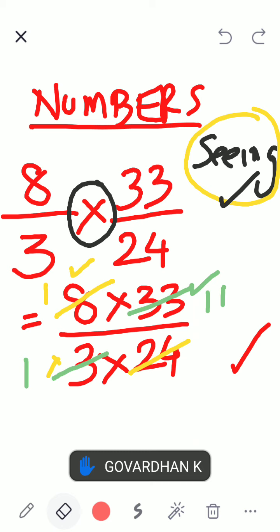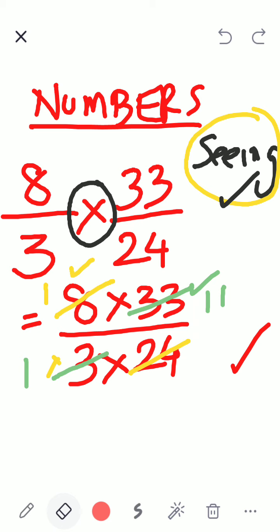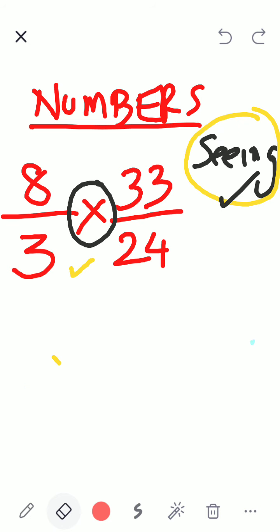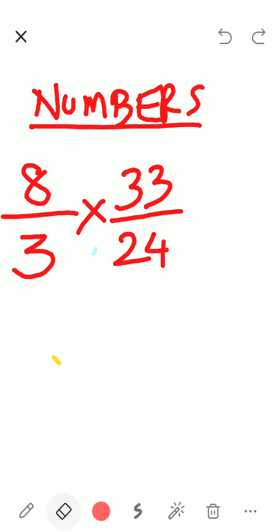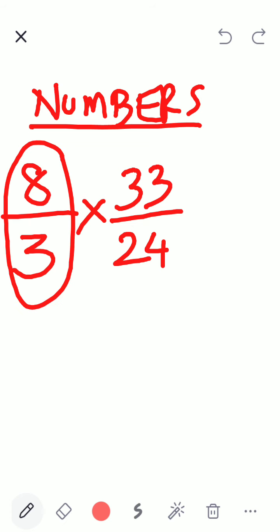Numerator and denominator is found because of division only, no? What is 8 divided by 3 mean? It is 8 divided by 3, no? What does this mean? What does this fraction 8 divided by 3 mean? What does this mean? By 3. Correct, no? And I'm multiplying by another fraction in which 33 is divided by 24.